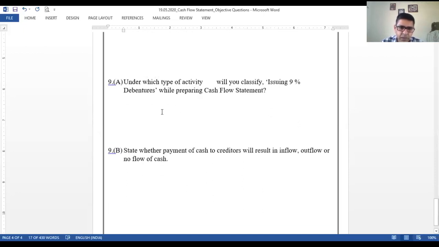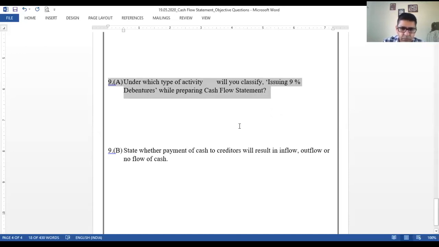Next, under which type of activity will you classify issuing 9% debentures while preparing cash flow statement? Issue of debentures is a source of finance, so financing activity itself.